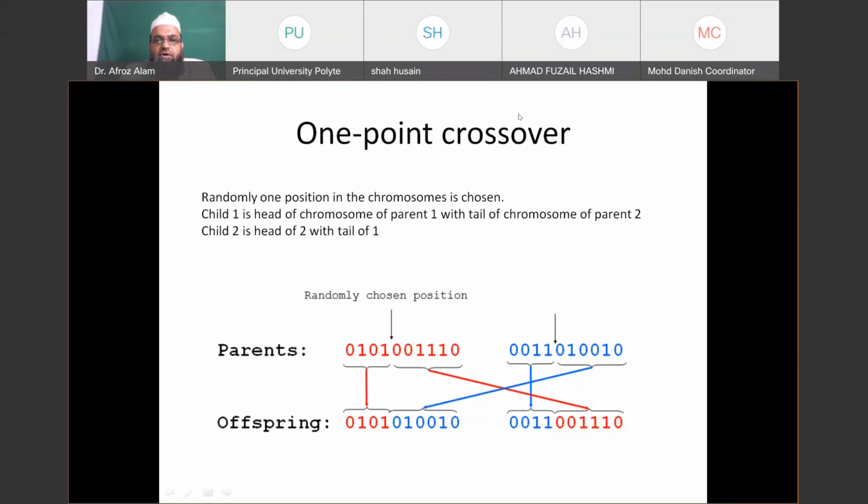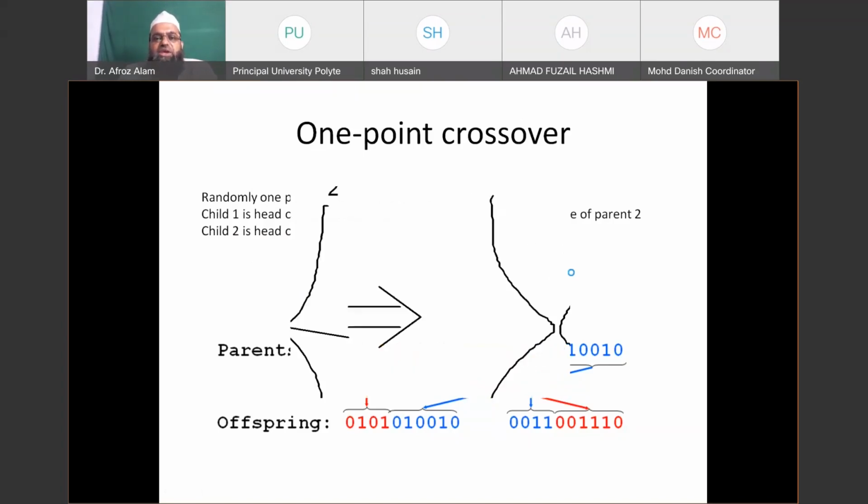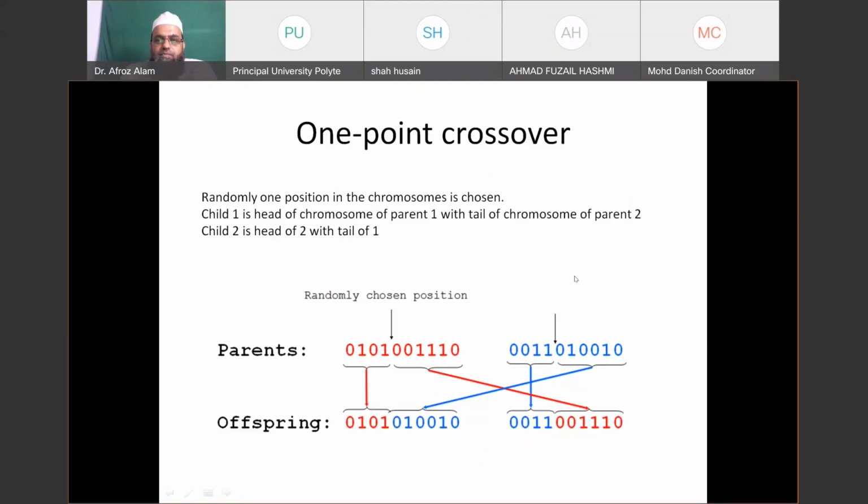Sarfraz is asking to share my screen. So can others confirm whether my screen is being shared or not? Anyone can type yes or no. Yes, one of the participants has confirmed that slides are visible.